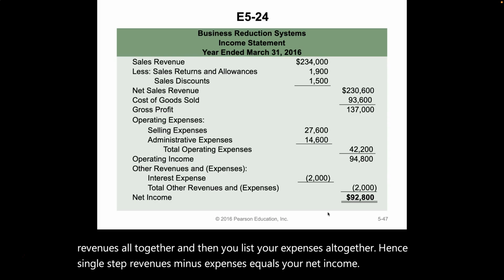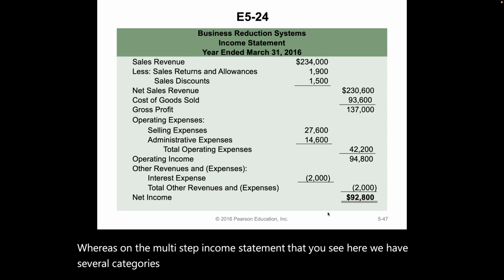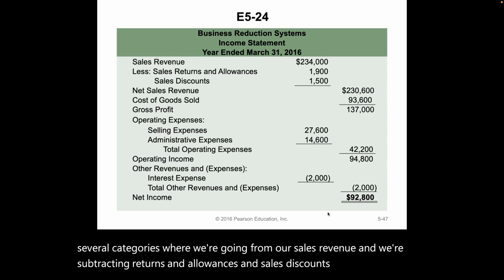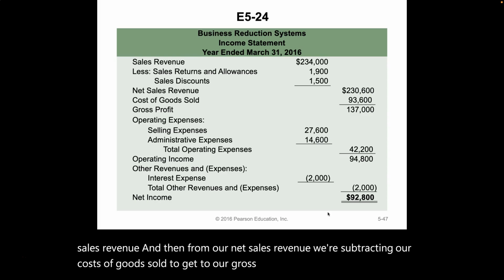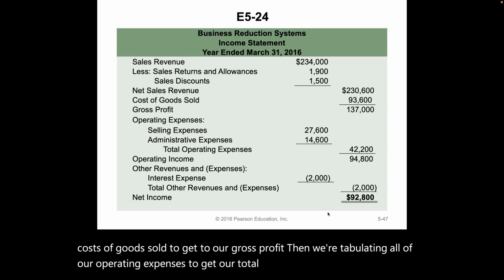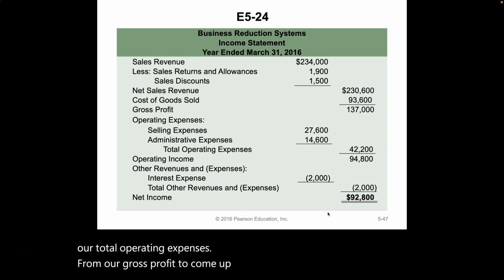Whereas on the multi-step income statement that you see here, we have several categories where we're going from our sales revenue and we're subtracting returns and allowances and sales discounts to get to our net sales revenue. And then from our net sales revenue, we're subtracting our costs of goods sold to get to our gross profit. Then we're tabulating all of our operating expenses to get our total operating expenses and subtracting our total operating expenses from our gross profit to come up with our operating income.